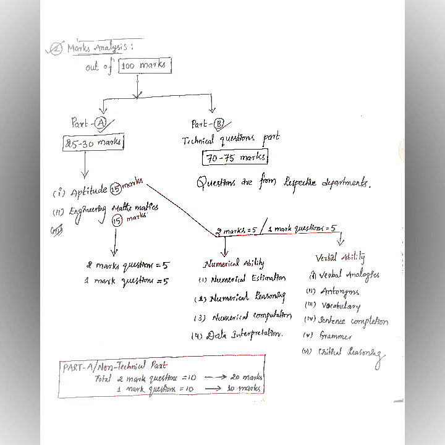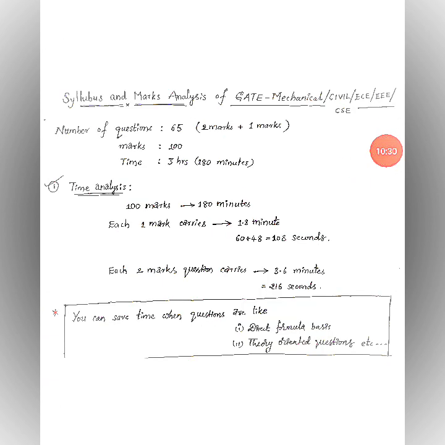In part A, you will get 25 to 30 marks. Out of these 30 marks, you can definitely get 25 if you study with the analysis manner. Out of these total 65 questions, 35 questions are 2 marks and 30 questions are 1 mark.